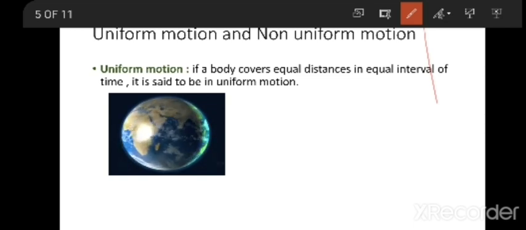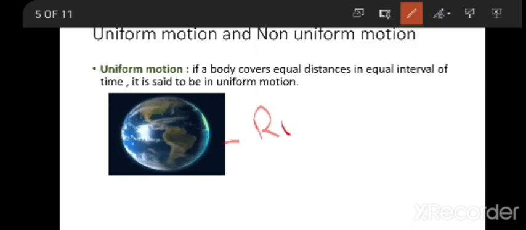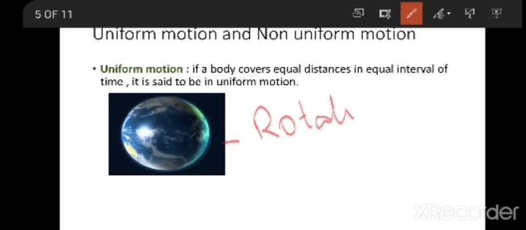In our daily life, we experience certain motions in which the change in position of the object remains the same for a time interval. Do you agree? Certain objects change their position, but in the same time interval. For example, here we are going to talk about the rotation of the earth.